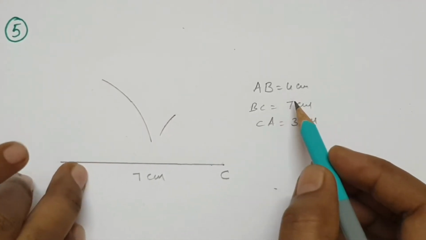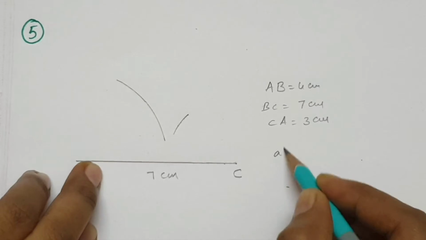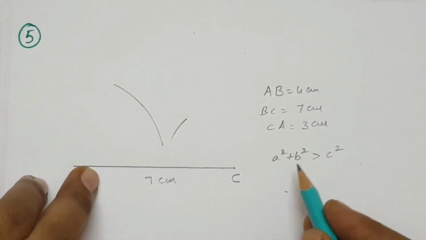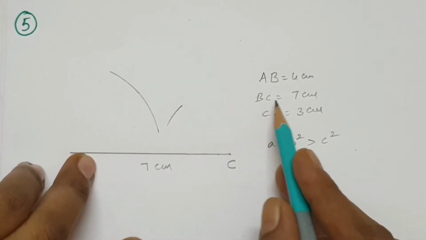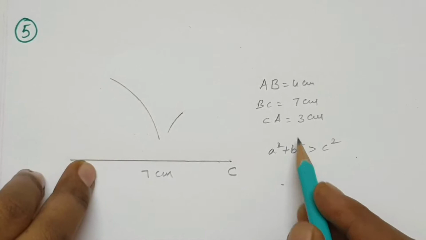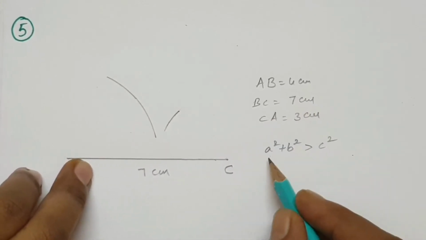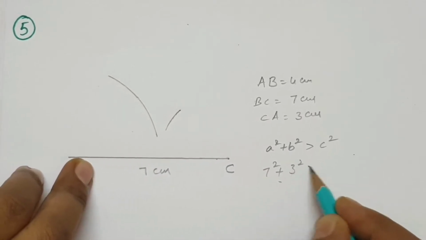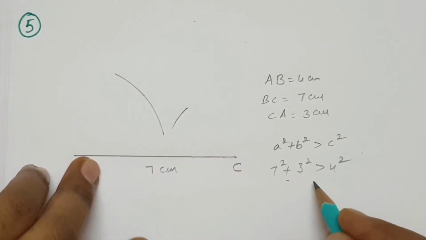Sum of squares of two sides is greater than the third side, meaning a square plus b square is greater than c square. Small a means BC, small b means CA, small c means AB. So a square 7 square plus 3 square is greater than c square, which is 4 square.